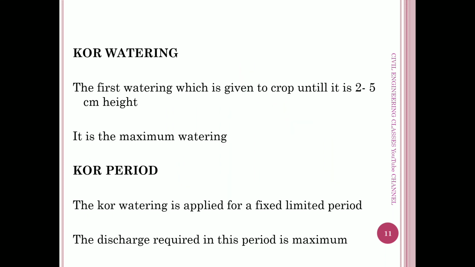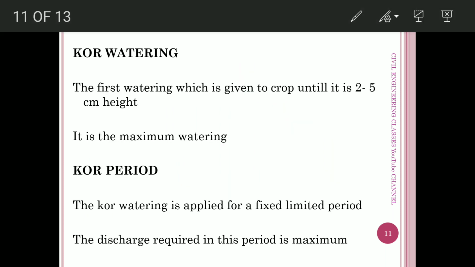Next one is core watering. Core watering means it is the first stage of watering till the plant reaches a particular maturity. Maturity in the sense they will reach up to about 2 to 5 centimeter height. This is known as core watering. It is the maximum watering that is needed for a crop. That means in the initial stages of the growth, the plants need more water than once they are grown up. So this is the maximum watering needed for the crop in their lifetime.